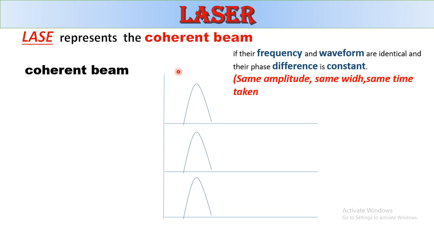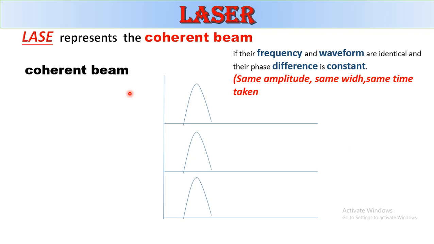A laser is a coherent beam if its frequency and waveform are identical and their phase difference is constant. It means the same amplitude and the same width, the same time duration for each waveform. It is the coherent beam.